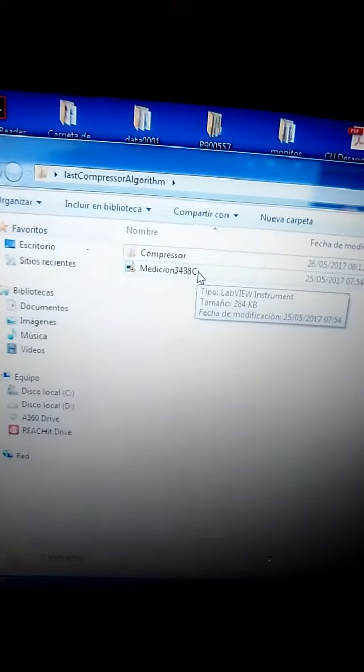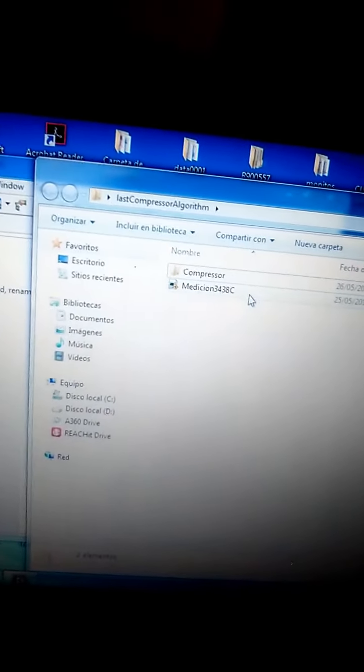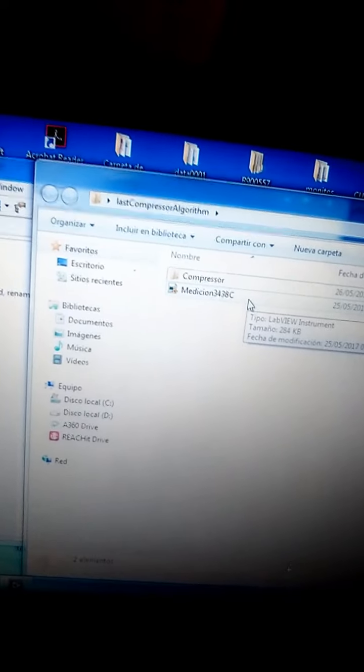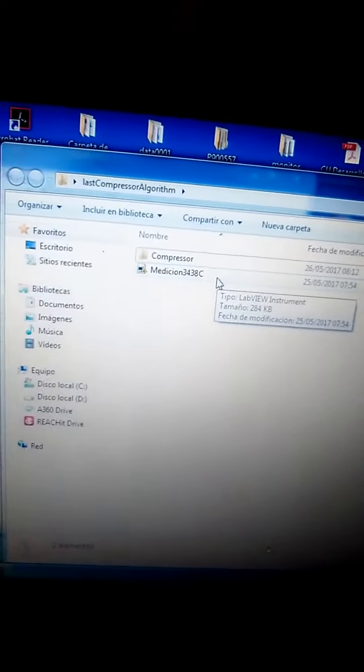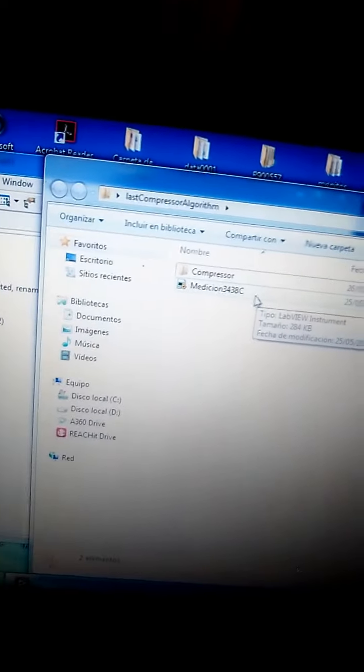Okay, I need to open also this file and medition 34, 38. Every day you could find the algorithm here. I suggest you open this because it's the new version of the algorithm concerning this research about artificial intelligence for this system. But okay, this is another task which we can discuss another time.